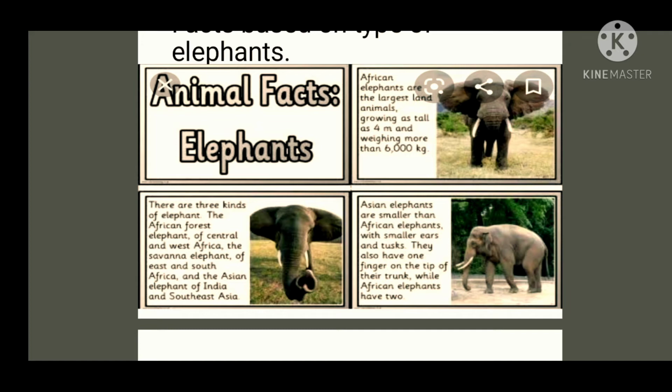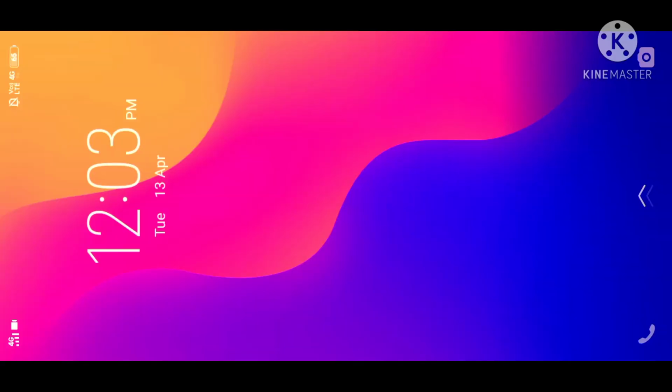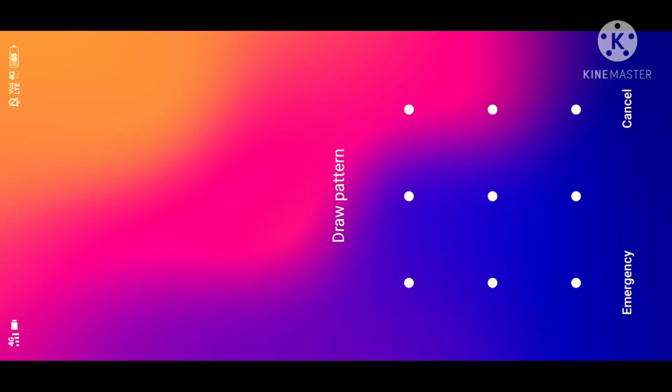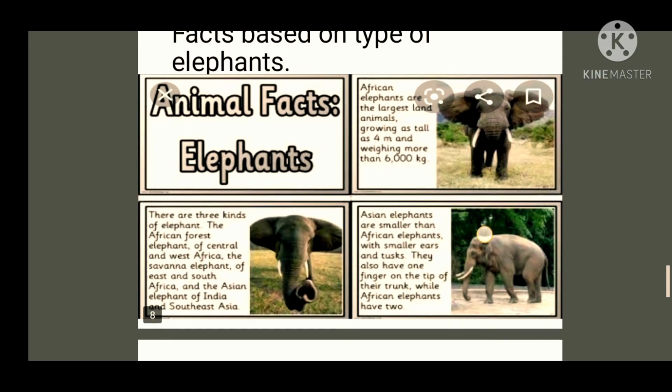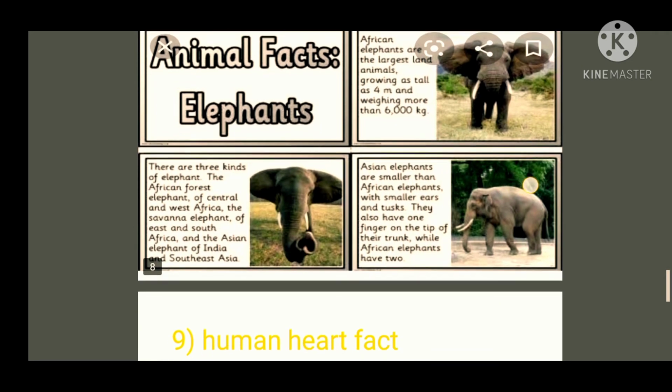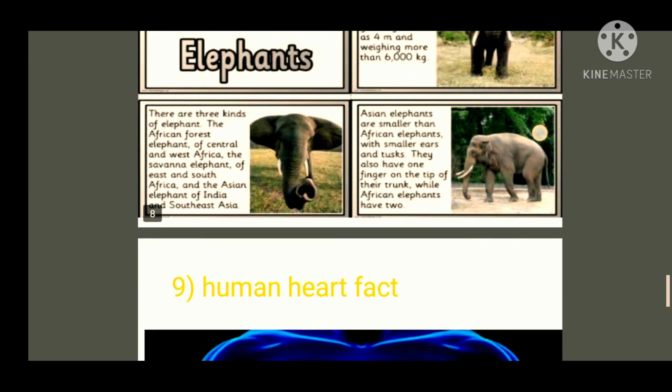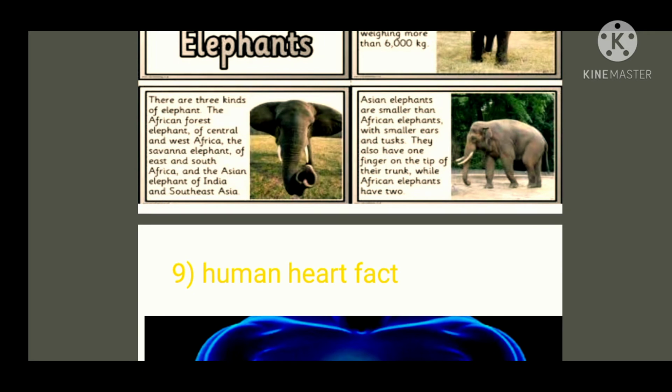Someone will say that the whale is the largest animal, but the whale is the largest aquatic and mammalian animal. In truth, the African elephant is the largest land animal, not the whale. The whale is the largest aquatic animal.